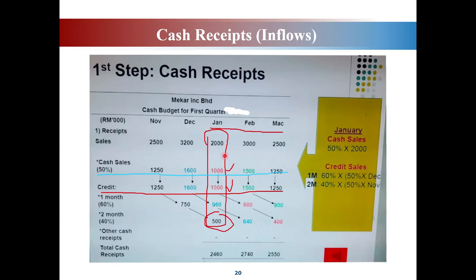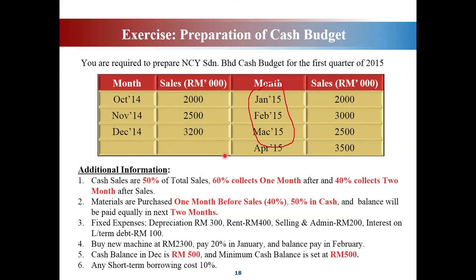We have to refer to the original question. The amount of sales for December is 3,200, isn't it? So 40% of 3,200.